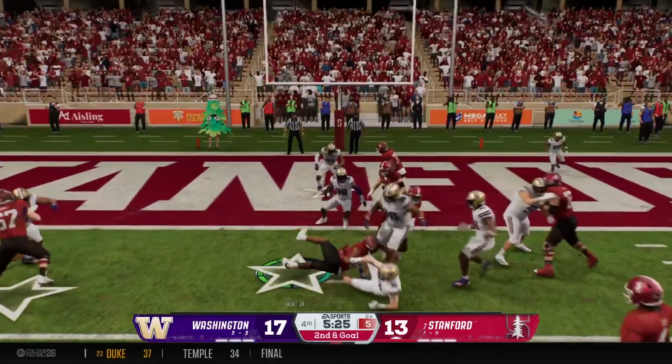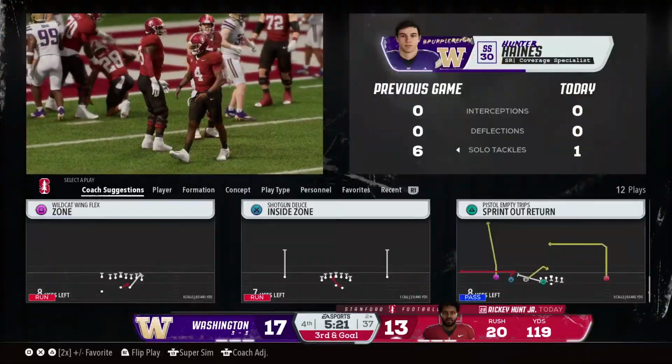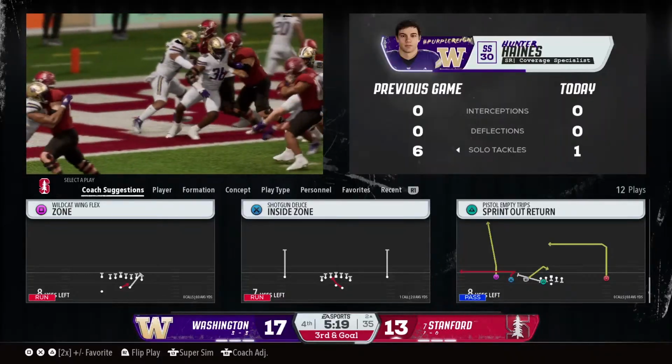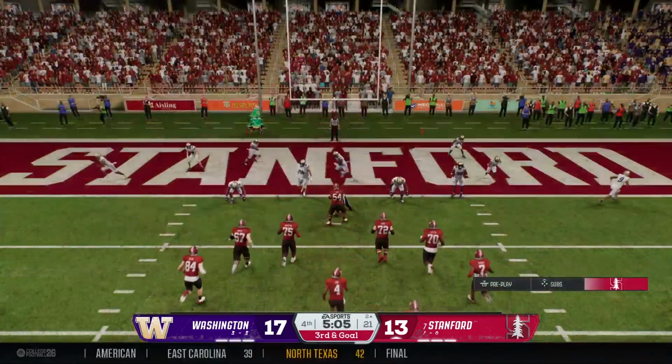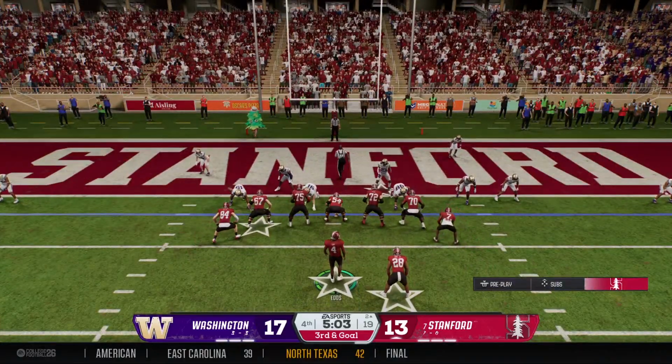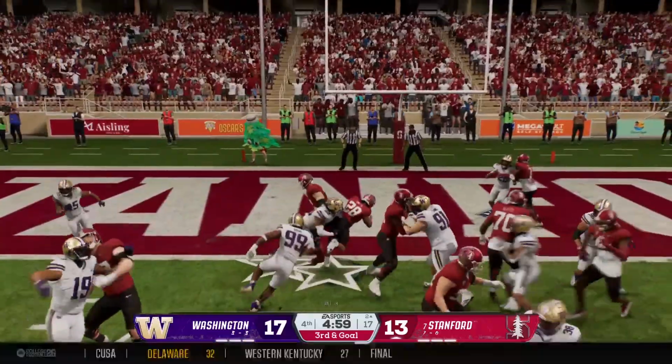Tries again to get it in. Didn't get much done on that run. He'll fight his way out and maybe pick up a yard. And with the stuff there, Jesse, on second down, this little third to mid-range, you got 2 downs. What are you thinking here? Maybe getting your quarterback out on the front.